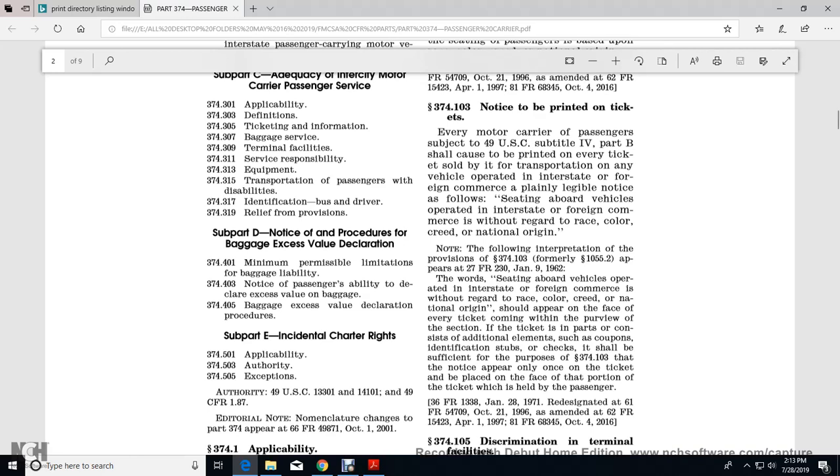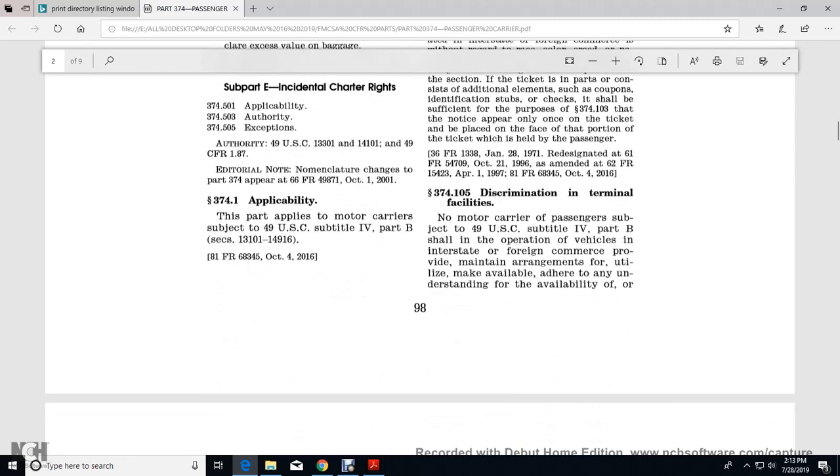Package Excess Value Declaration Procedure. Subpart E, Incidental and Charter Rights. 501, Applicability. 503, Authority. 505, Exemptions. All right, 374.1, Applicability.